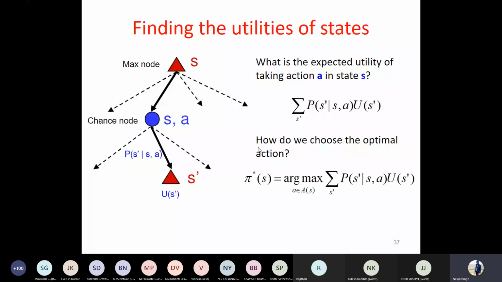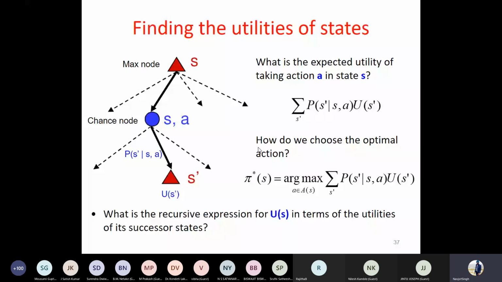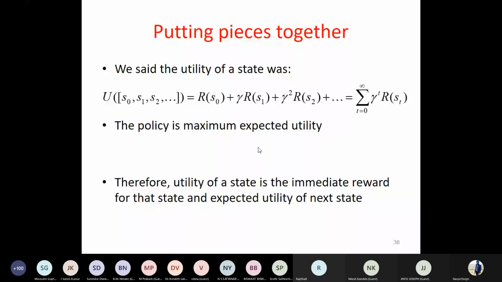So if you see, we can think of recursively writing an expression for the utility of a state in terms of its successor states, because utility as per the discount is given by this expression. When is the policy maximum? When we have maximized the expected utility.